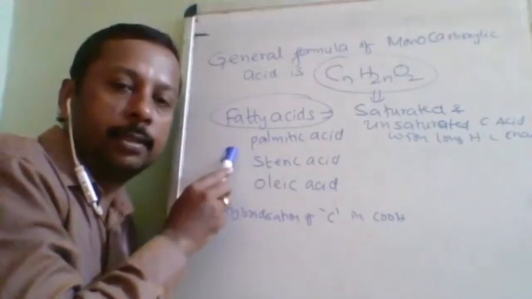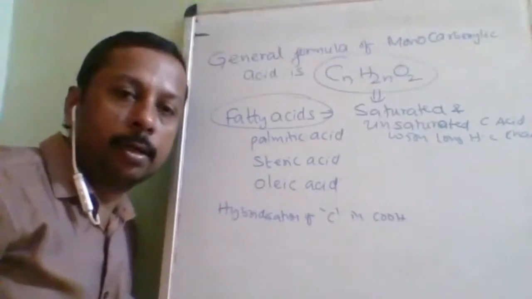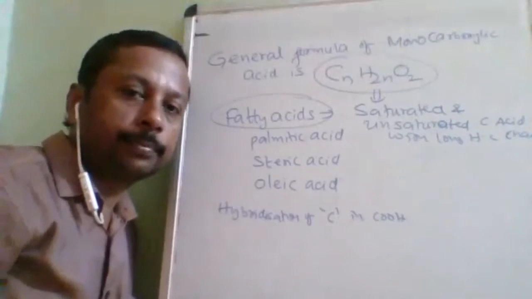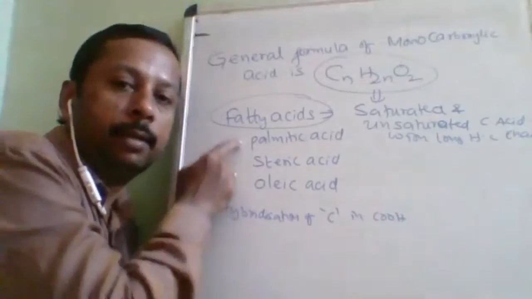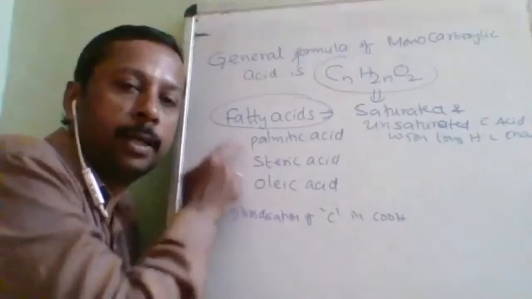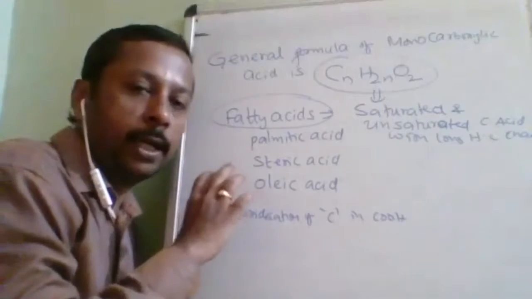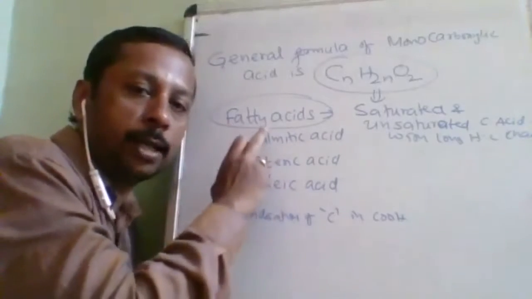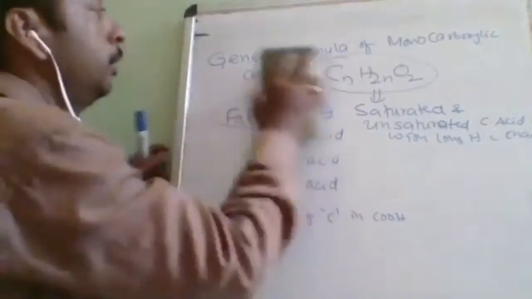These types of acids you will study in soap. Soap is a sodium salt of fatty acids. Palmitic acid, stearic acid, oleic acid, they will have more than 15 carbon atoms. So when the length of the hydrocarbon chain increases, those carboxylic acids are called fatty acids. So this question and this question, I think you can understand and answer.